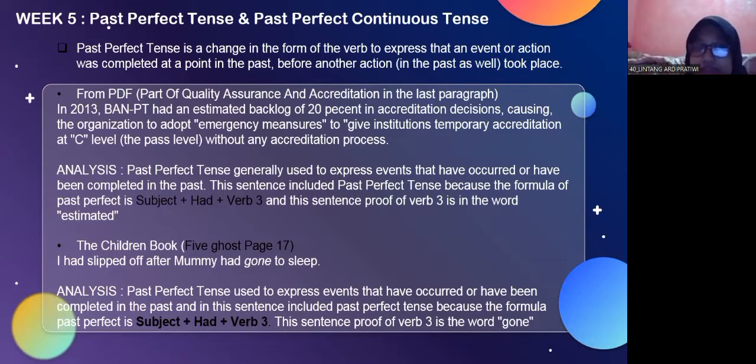And another example from the children's book is, "I had slept off after mommy had gone to sleep." My analysis is that past perfect tense is used to express events that have occurred or have been completed in the past, and the sentence includes past perfect tense because the formula of past perfect is had plus verb 3. The proof of verb 3 in this sentence is the word gone.